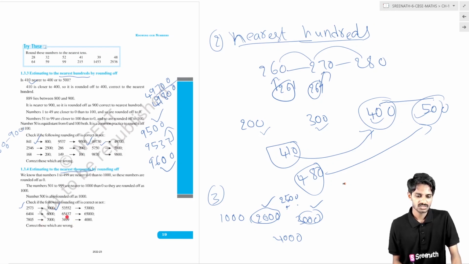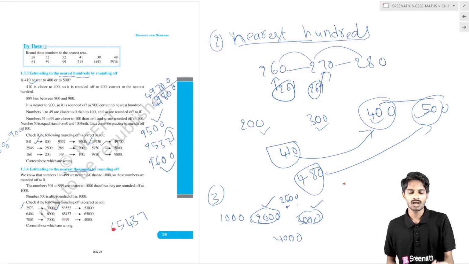Here it is 65,437. If you want to round to the nearest thousands, what is the nearest thousand to this?